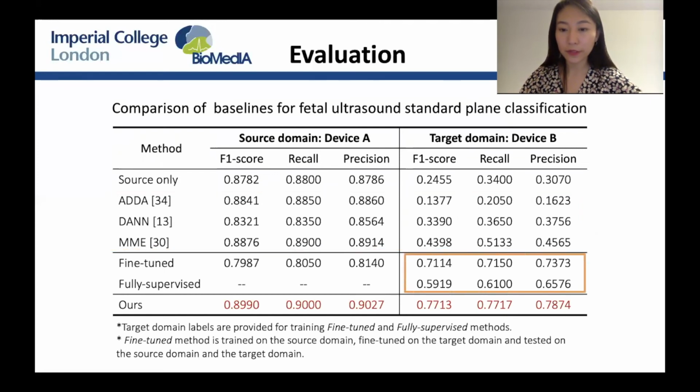Compared to the fine-tuning and fully supervised method, where the labels of the target domain are provided during training, our method obtains a better performance on the target domain. In addition, we observe that the fine-tuned model is still domain-specific, as the performance improvement does not propagate back to the source domain. In contrast, our method improves performance in both domains and enables model generalization.